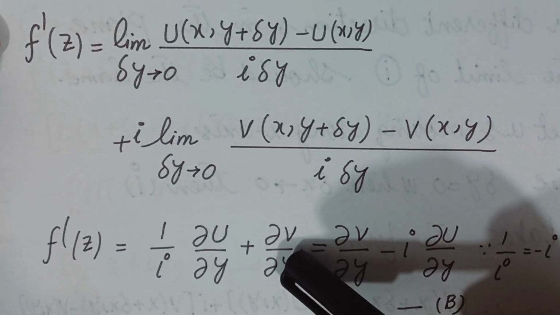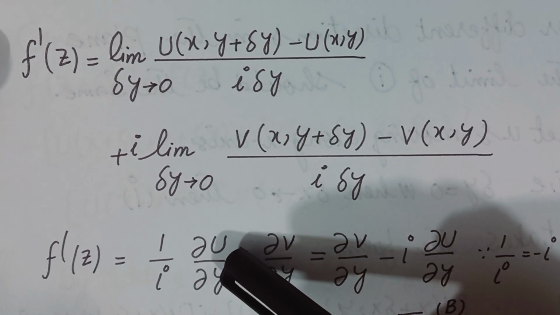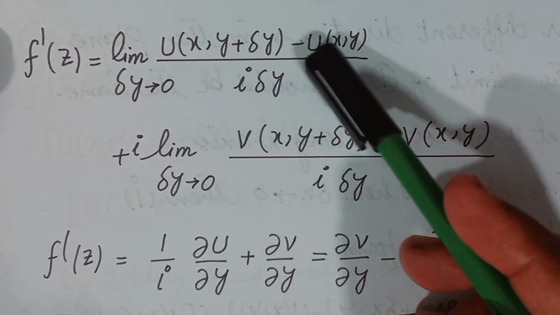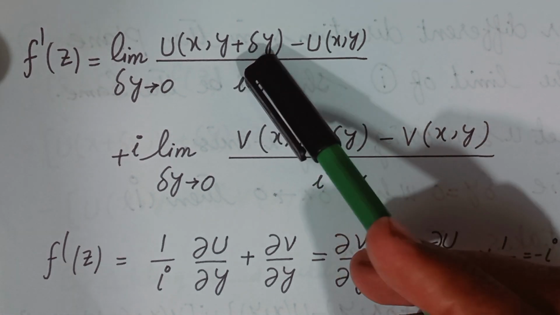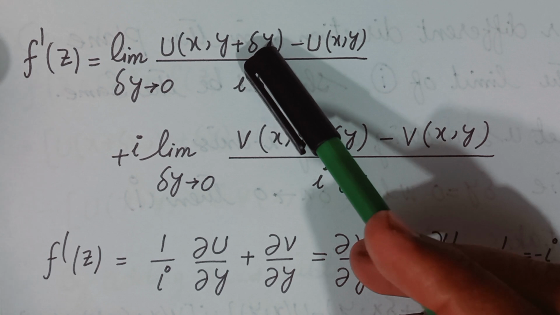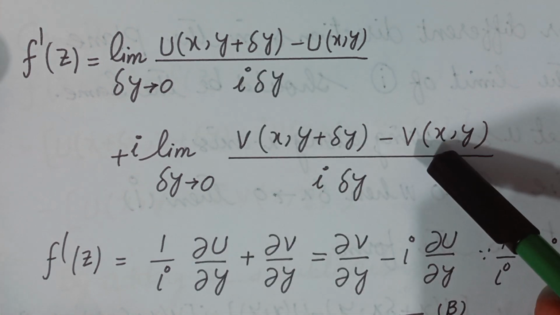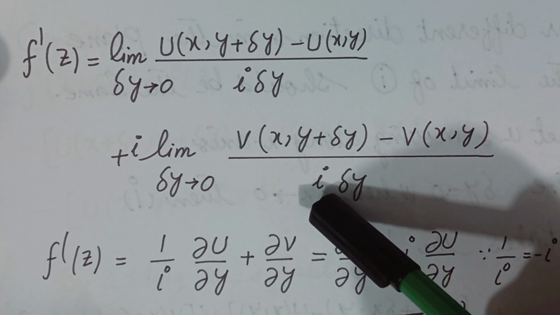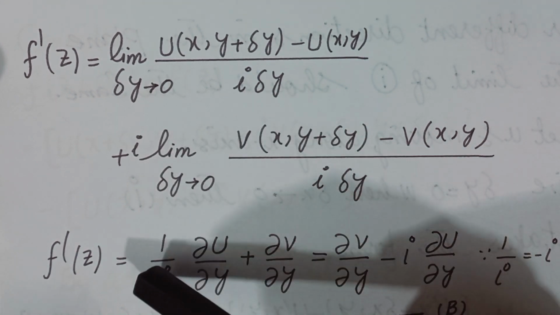Again using the definition of a partial derivative, the first expression is equal to partial u over partial y, because here x is constant and y is changed. Y is increased by delta y, so this is the definition of partial u over partial y, and similarly this is the definition of partial v over partial y, and this expression is partial u over partial y with 1 over iota.